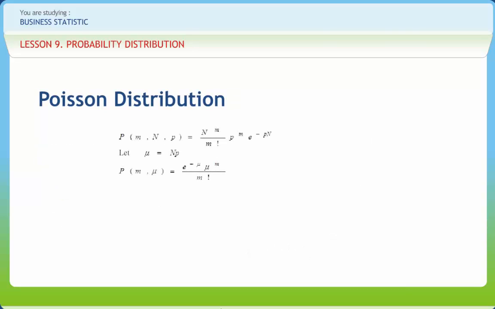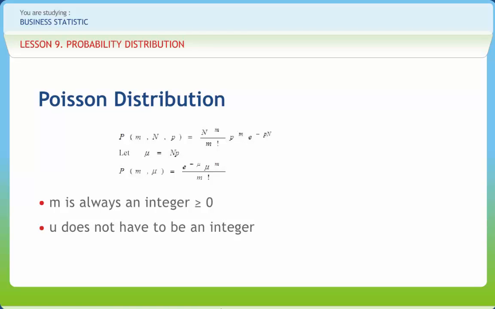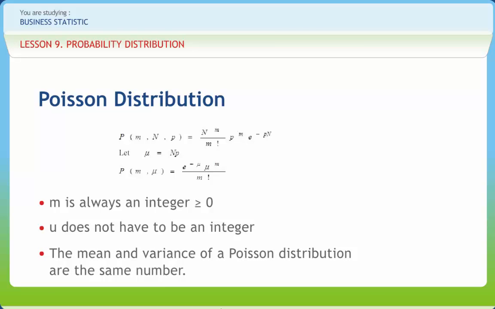Poisson distribution is used as a model to describe the probability distribution of a random variable defined over a unit of time, length, or space. M is always an integer greater than or equal to 0 and mu does not have to be an integer. The mean and variance of a Poisson distribution are the same number. The Poisson distribution is a widely used discrete probability distribution.